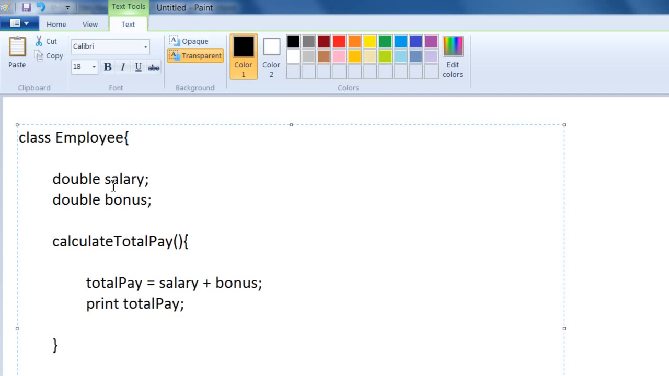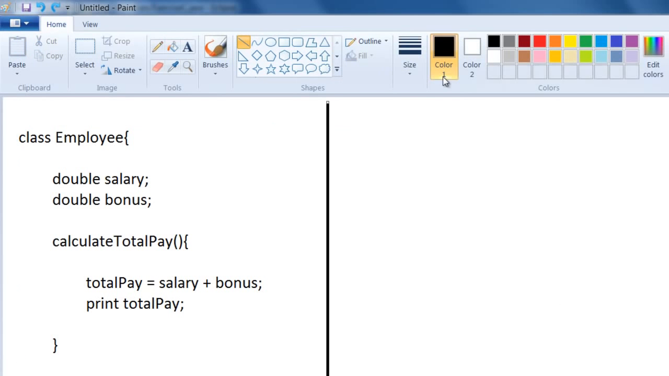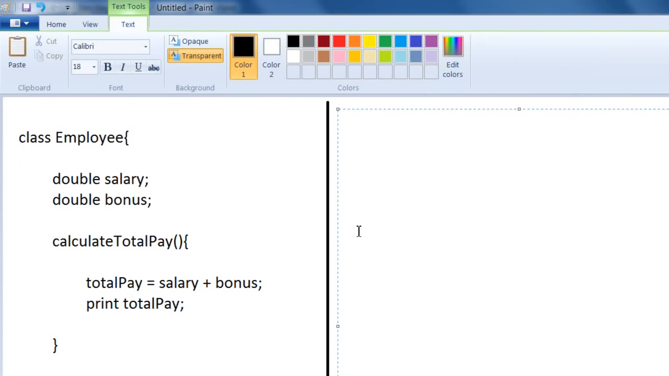So here you can see that there's a class called Employee, which has two data, salary and bonus, and then it has a method which will add up the salary and bonus and print the total pay. Now in some other place we will have some kind of a main method where we will create employees like this, like employee Alex, Linda, John.